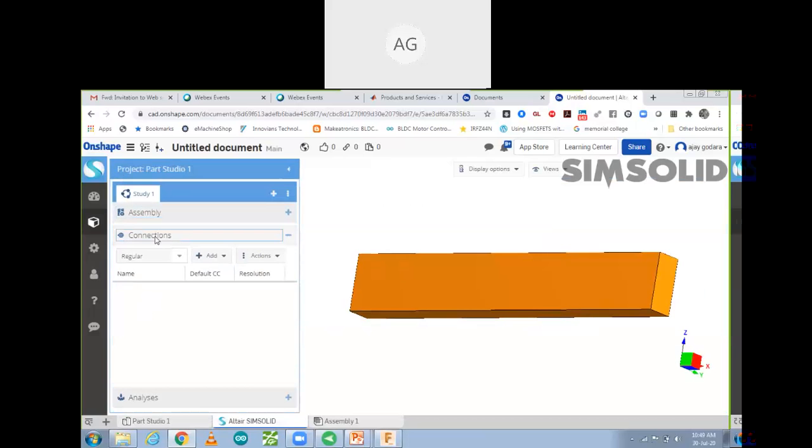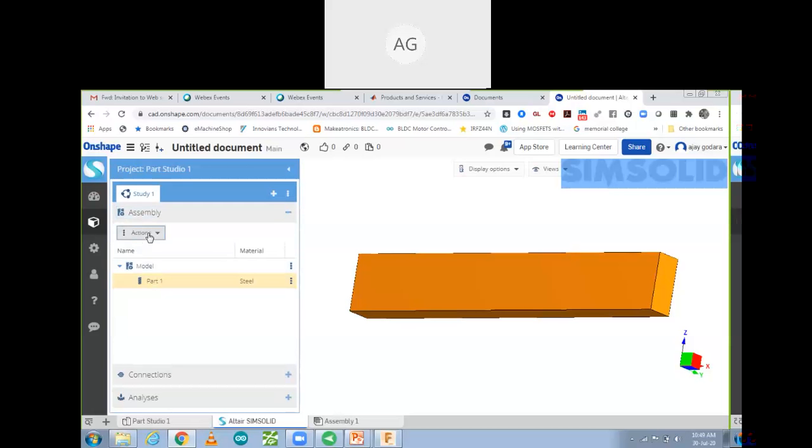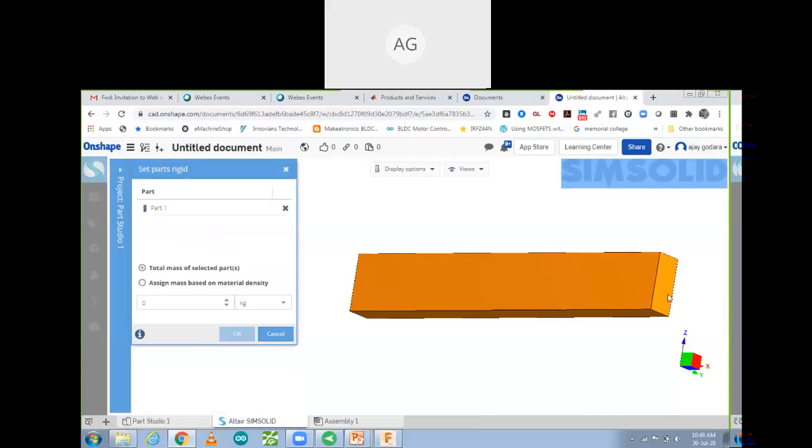Okay. So then after that we can click on the connections, like which one you want to make regular, then add between specific part actions. So these are show disconnected group or part. So you can select your component or your face. So you can add some connections. You can go to assembly, action, set material part, set rigid part. So this one we are going to select over here.